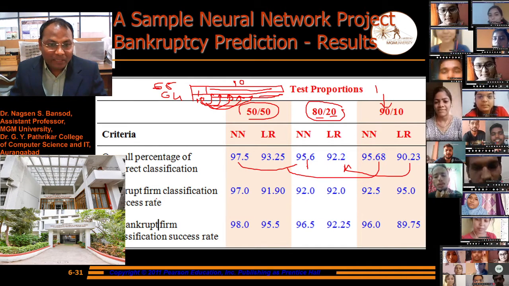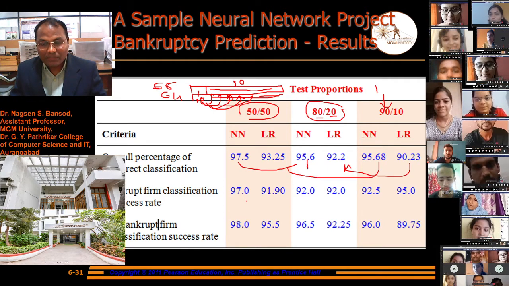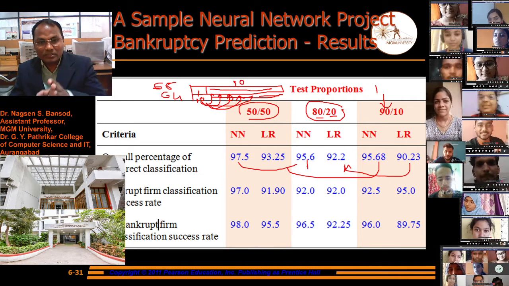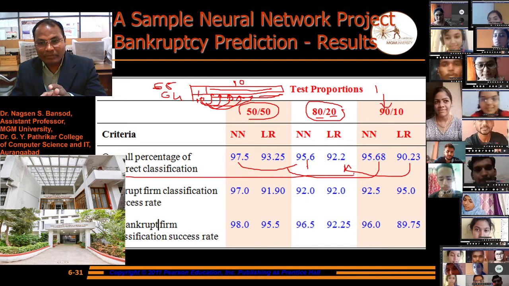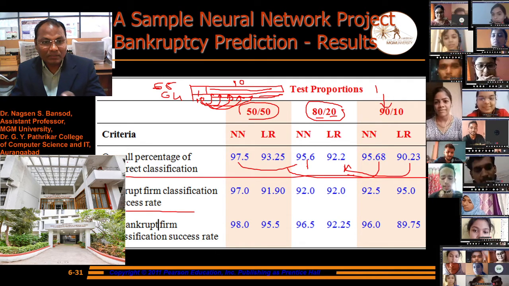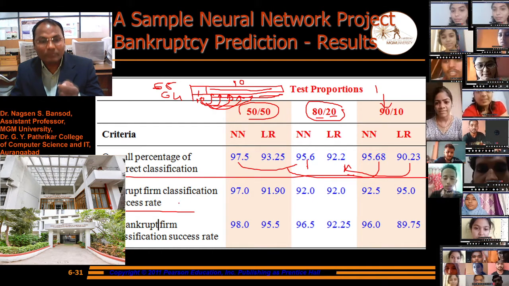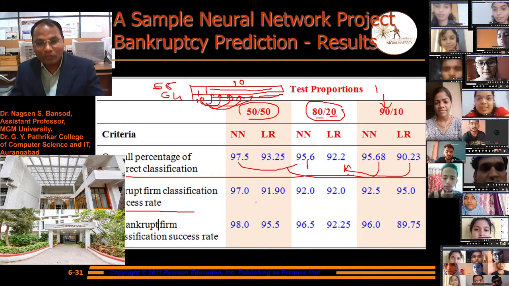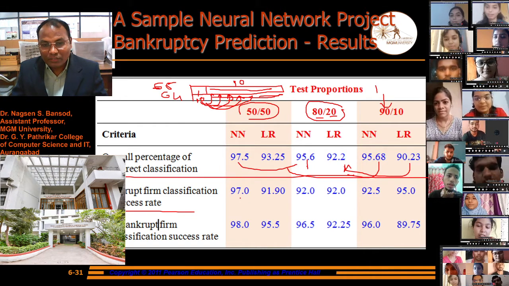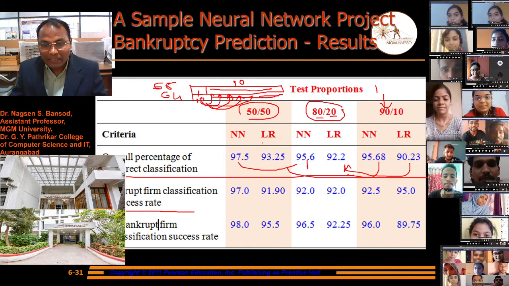Now the bankrupt firm classification success rate. In the first experiment the overall classification was calculated. In the second experiment, the second criterion, the bankrupt firm classification rate is calculated. The bankruptcy ratio is 97% by neural network, and 91.90% by linear regression.